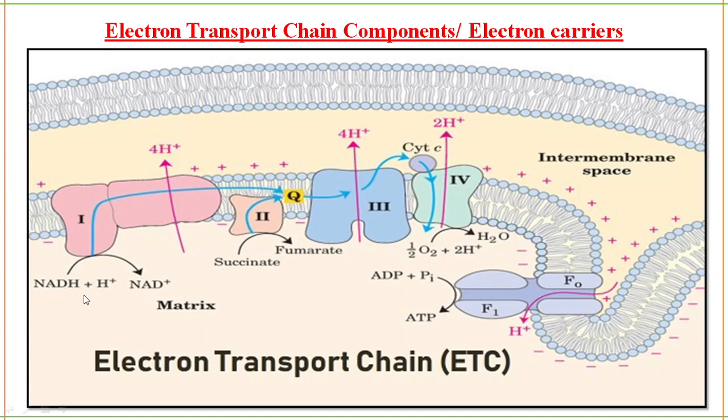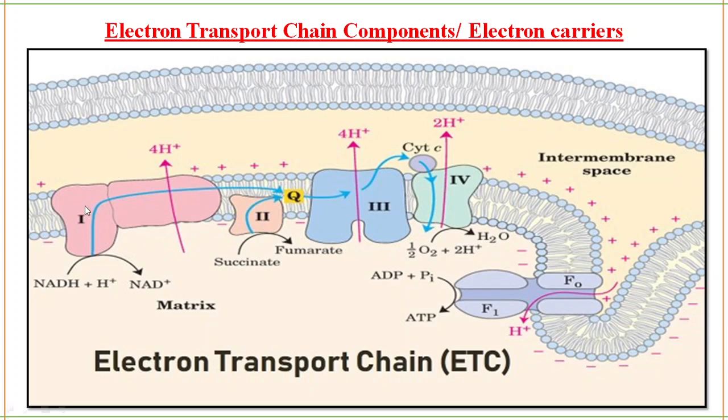So here NADH will be oxidized, which means electrons will be removed from NADH. See, this blue line will tell you where the electrons are going. Electrons are going to Q. Complex Q is nothing but ubiquinone. Remember, you can write it down. I am repeating it again and again so that you can note it down or remember it well. So this is complex 1.